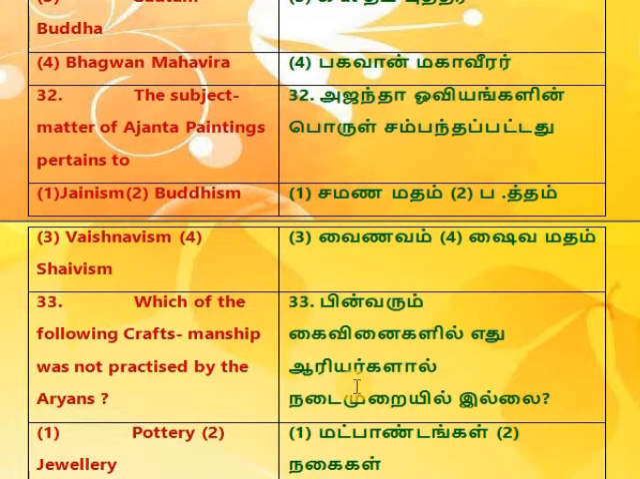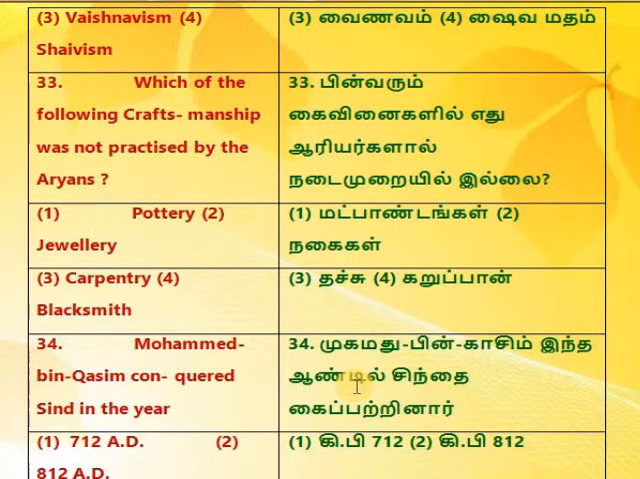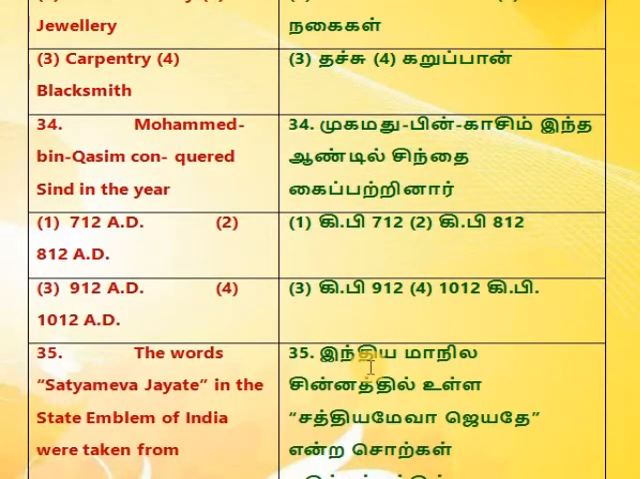32. The subject matter of Ajanta paintings pertains to 1. Jainism, 2. Buddhism. 3. Vaishnavism, 4. Shaivism. 33. Which of the following craftsmanship was not practiced by the Aryans? 1. Pottery, 2. Jewelry. 3. Carpentry, 4. Blacksmith. 34. Muhammad bin Qasim conquered Sindh in the year 1. 712 AD, 2. 812 AD. 3. 912 AD, 4. 1012 AD.